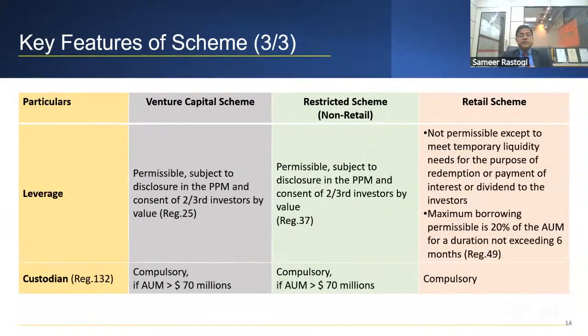So this is leverage. Leverage is permissible subject to disclosure in PPM in first two categories, and in third category it's not permissible. Custodian compulsory if asset under management is greater than 70 million in both the cases, and in third case it is permissible in any case.